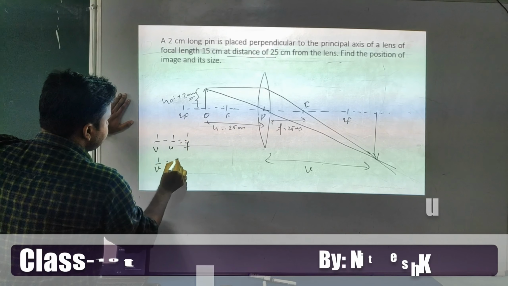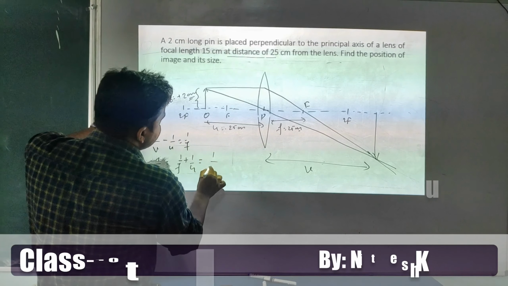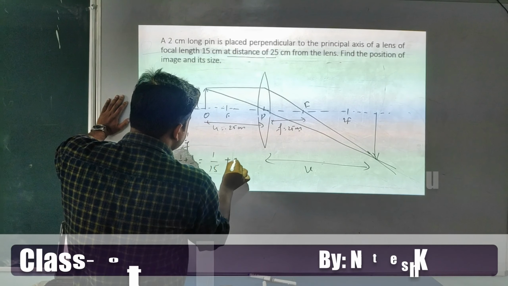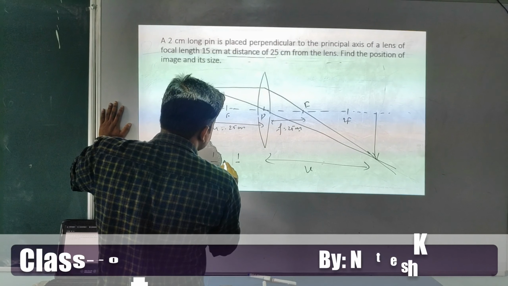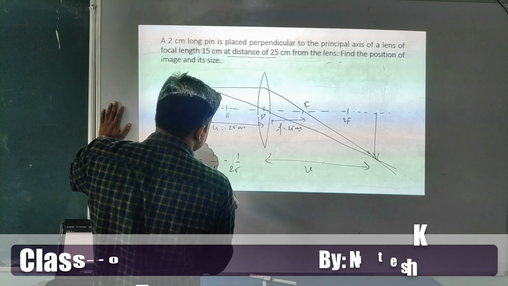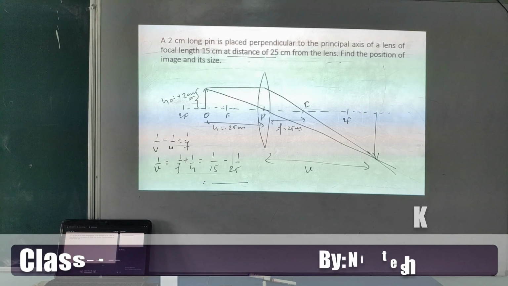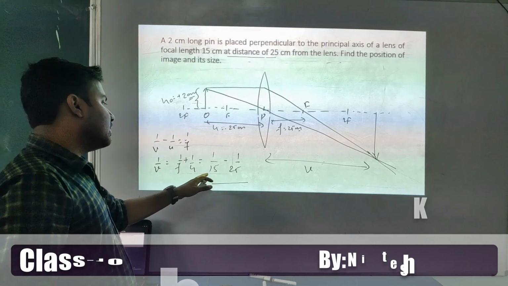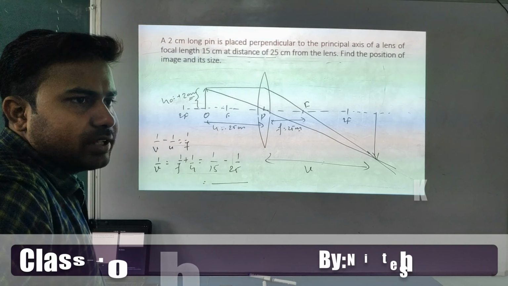So we have to calculate v. We can write 1 by v equal to 1 by f plus 1 by u. 1 by f is 1 by 15 plus 1 by u, and u is negative, so minus 1 by 25. What is the LCM, student? Now tell me the LCM here. If you take the LCM of 15 and 25, what do you get?